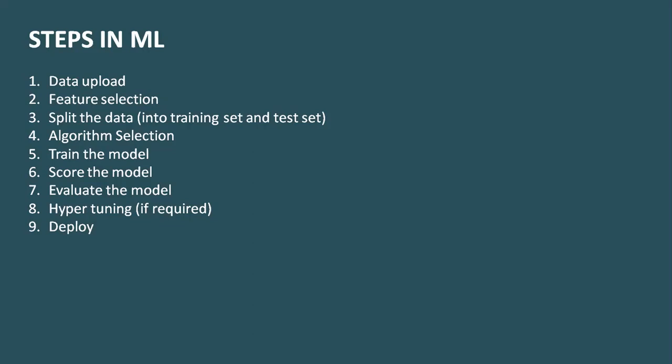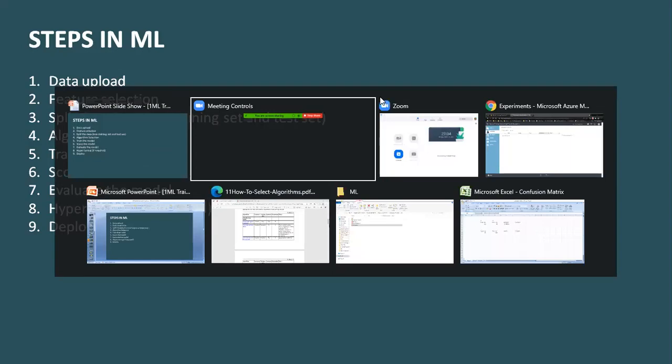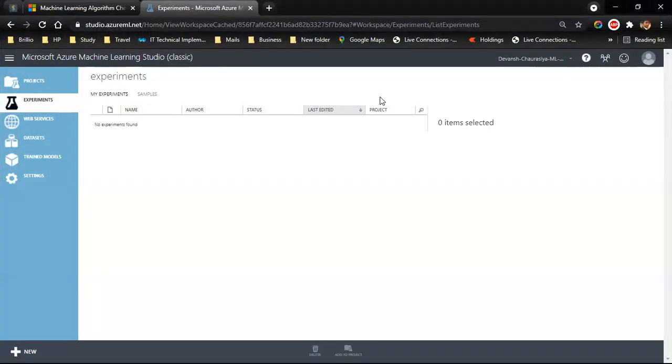So I have listed down 9 steps for a successful machine learning model. One we have already done: data upload. Then feature selection. We have to split the data, write the algorithm, then train the model, score the model, evaluate it. If required, we will need to hypertune it and then deploy it. So let's not waste any time and jump directly to Azure.